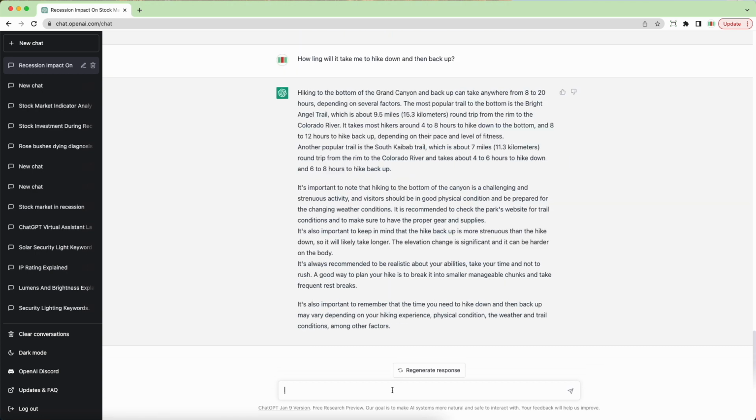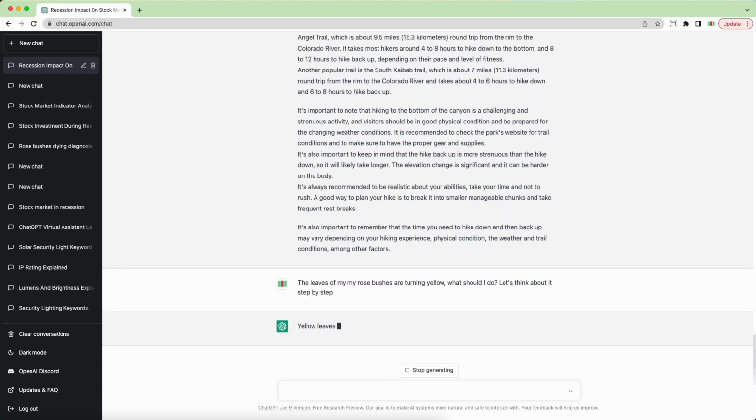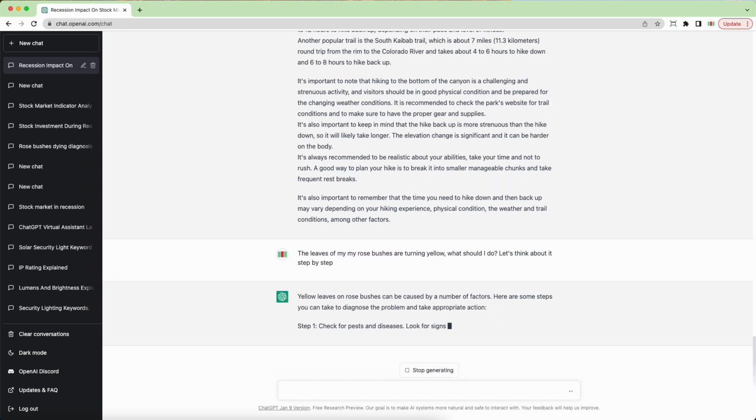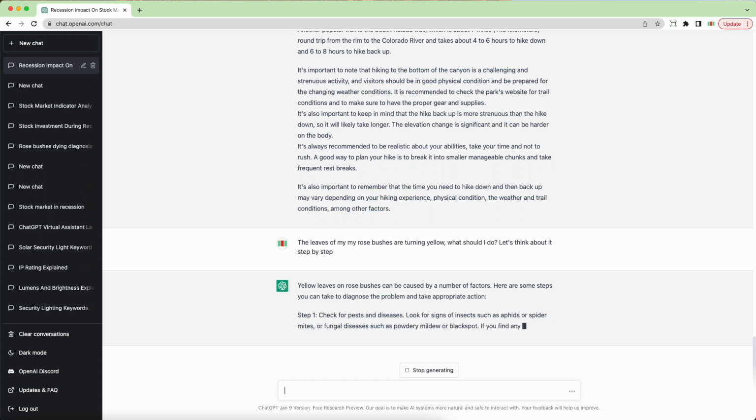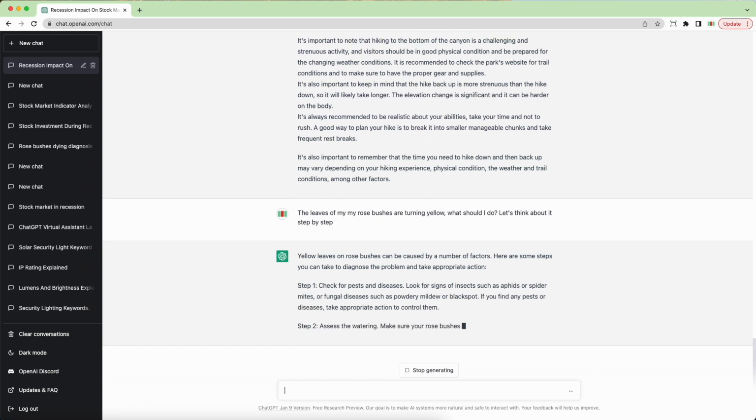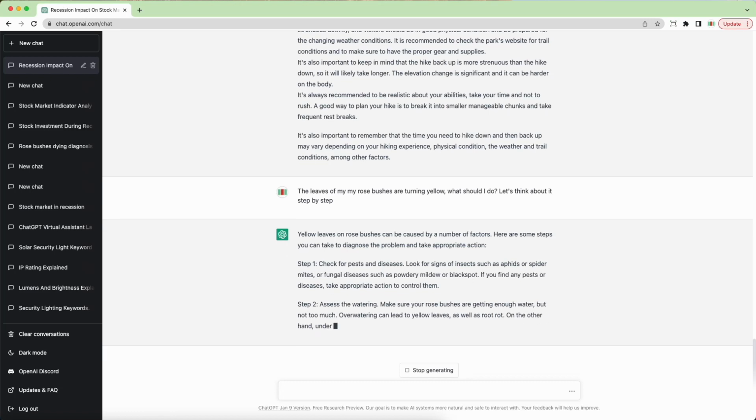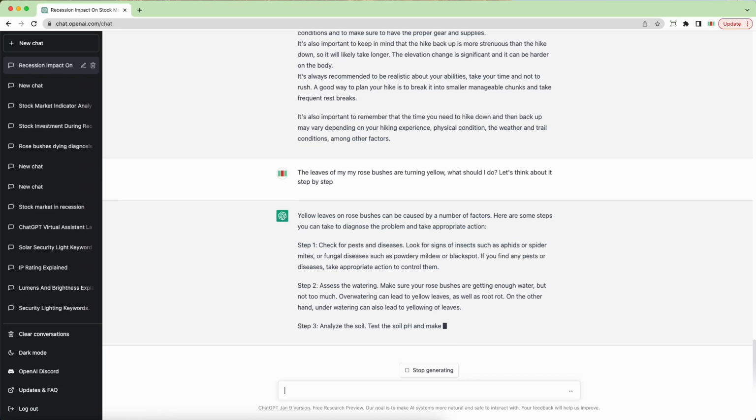But I can talk about something else, right? So maybe about my rose bushes outside. So the leaves of my rose bushes are turning yellow. What should I do? Let's think about it step by step process so it's easier for me to follow along. And so ChatGPT responds that the yellow leaves on rose bushes can be caused by a number of factors. And here are some steps to diagnose the problem and take appropriate action.